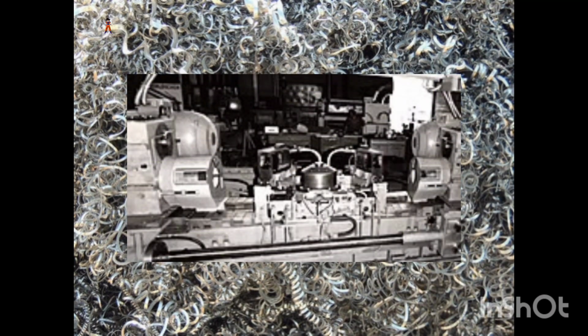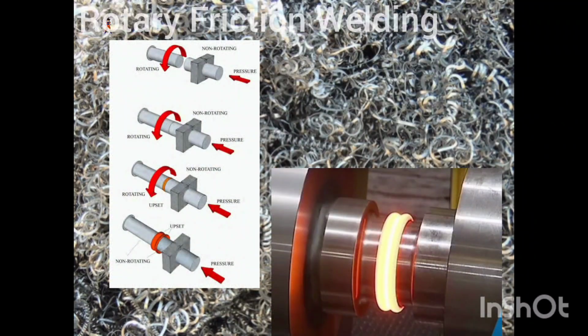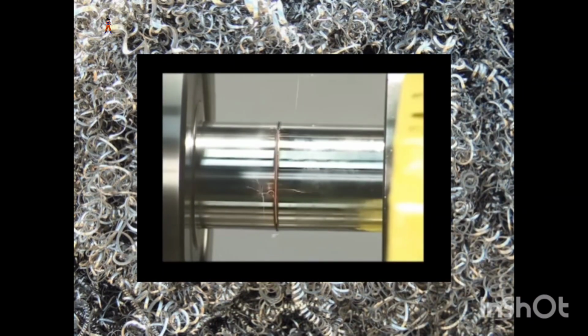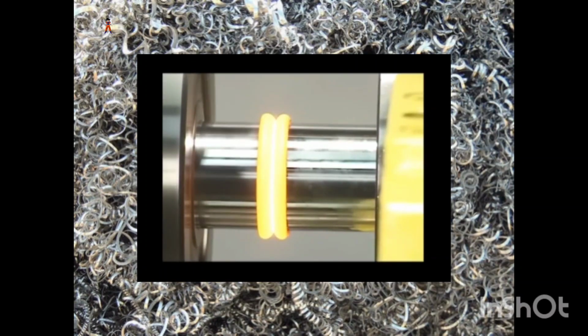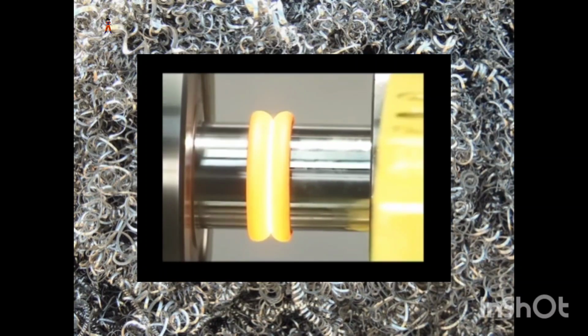Applications and patents connected to friction welding date back to the early 20th century. There are three different types of friction welding. The first type is rotary friction welding, where one component is stationary while the other component is rotating. During this process, the two pieces are pressed together via compression until the parts are completely welded together.